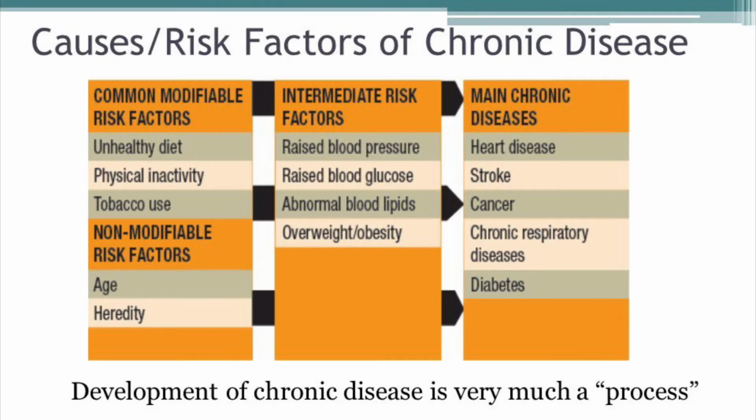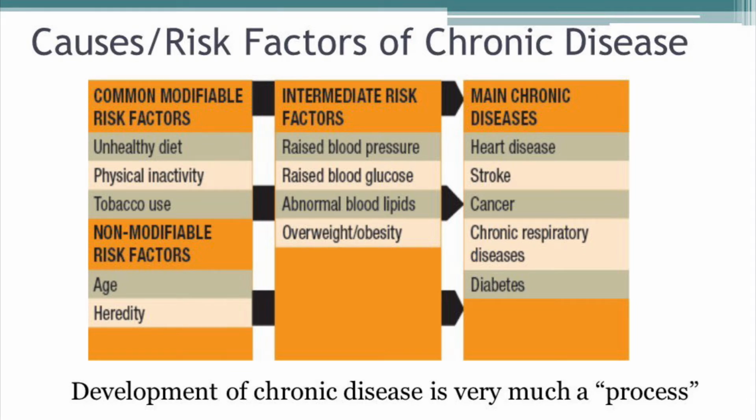It's important to recognize that the development of chronic disease is very much a process. We have certain common modifiable and non-modifiable risk factors that over time develop into intermediate risk factors. These intermediate risk factors are already a sign that the disease process is taking place.